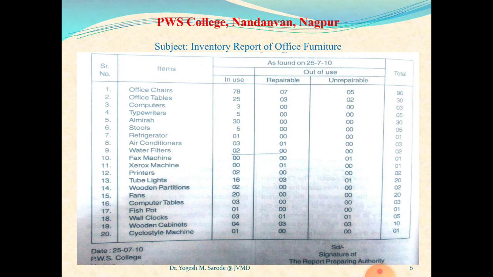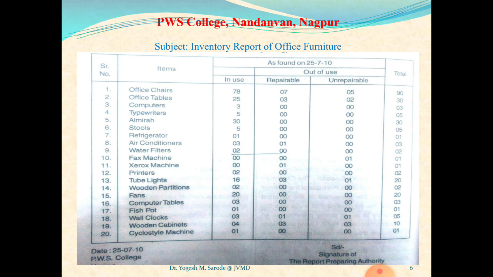See, the answer. First of all, you have to write the name of the company, or if it is office furniture of the organization, you may write the name of the college. See, I have written here PWS College, Nandanvan, Nagpur. In the center, top of the page, in bold letters, the title is attractive, catchy.